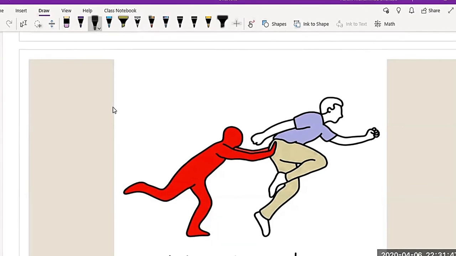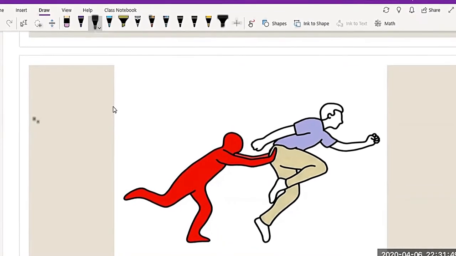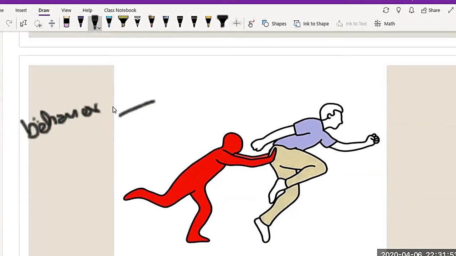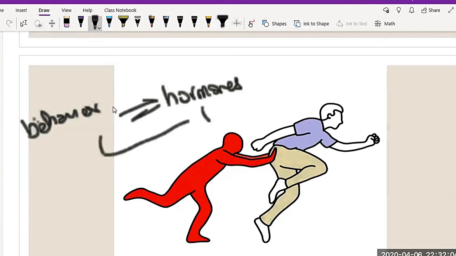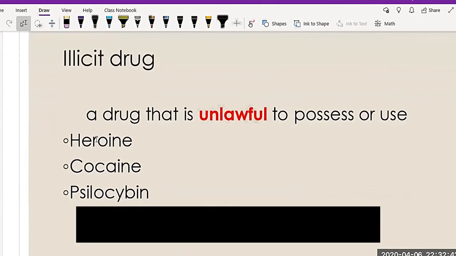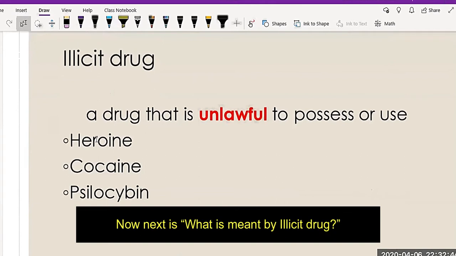So when we talk about behaviors, they can be affected by different hormones, and this behavior and these hormones could be altered by drugs. Now next is what is meant by illicit drugs.